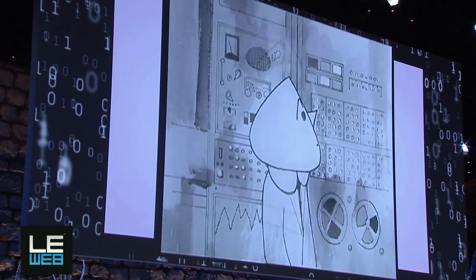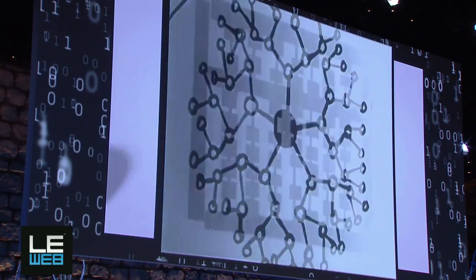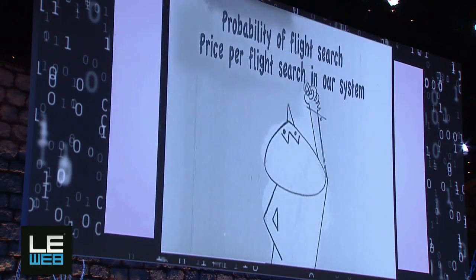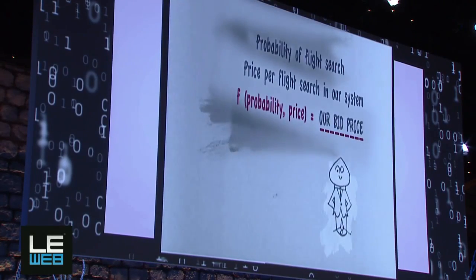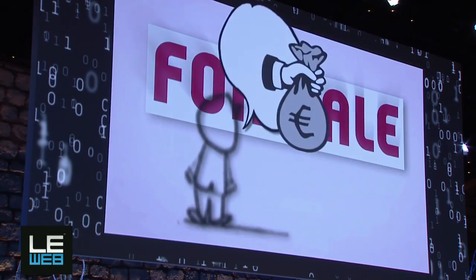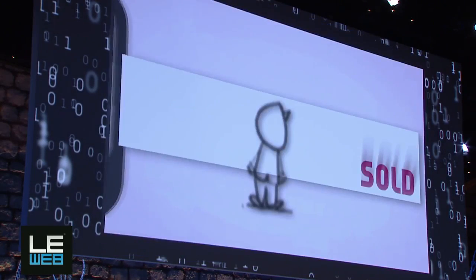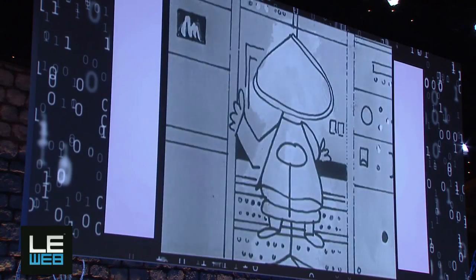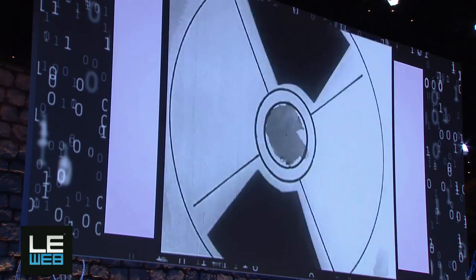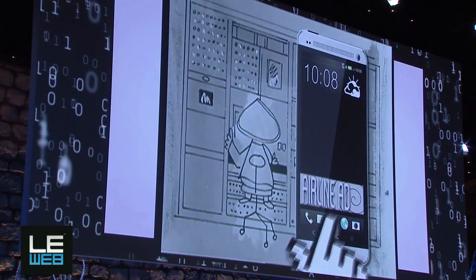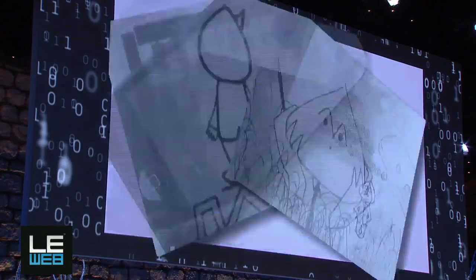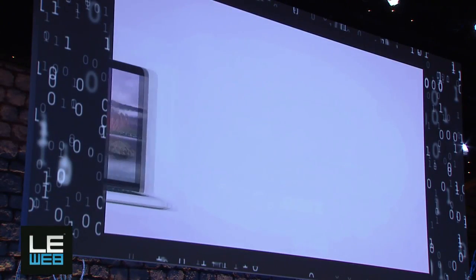With this data, we will calculate the probability of this potential impression turning into a flight search and set a price for our bid, which will be based on that probability and the price configured in our system for that campaign. We will then make our bid, and if we are the highest bidder, we will win and you will see our ad. Finally, and for future campaigns, we will include in your user profile the fact that you're interested in gossip news, and if you interact with the ad, in traveling. And this was just one ad impression offer. BeSmart can process more than 8,000 ad requests like this every single second.